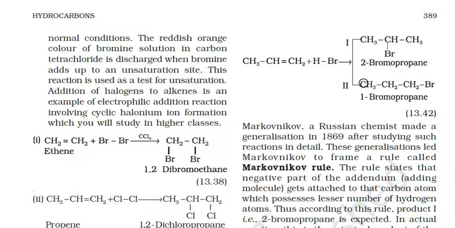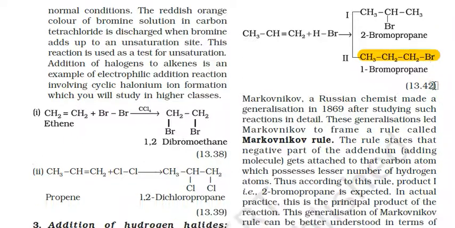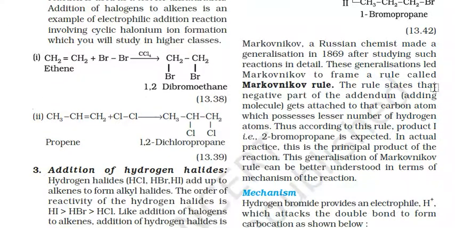And the second product is CH3CH2CH2Br, 1-bromopropane. So according to this rule, product one, that is 2-bromopropane, is expected. The first product is expected, and the second product is unexpected but can be found in some special conditions. But according to Markovnikov rule, the first product is highly expected here.